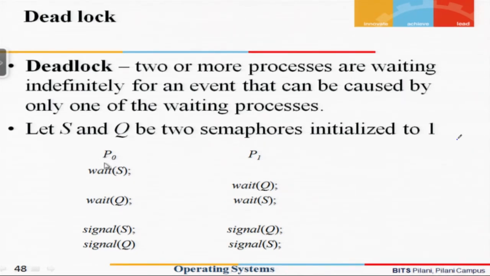For example, in this case process P0 is holding resource S and waiting for resource Q, whereas process P1 is holding resource Q and waiting for resource S. So P0 is thinking that at some point Q will get released and it will get its chance, and P1 is thinking that at some point S will get released and it will get its chance, whereas we can very clearly see that that is never going to happen. Such a scenario we call a deadlock scenario.